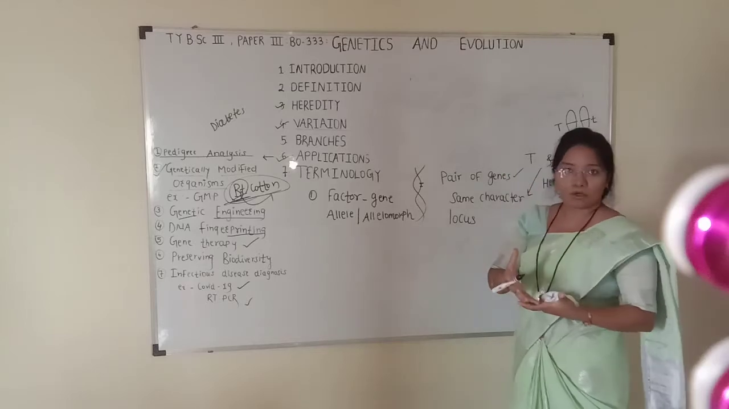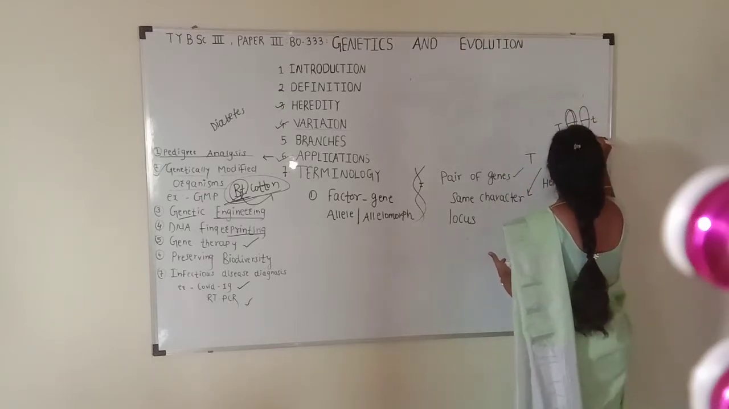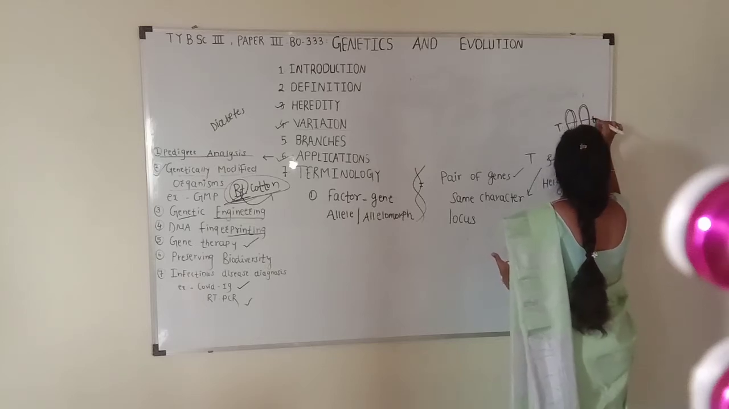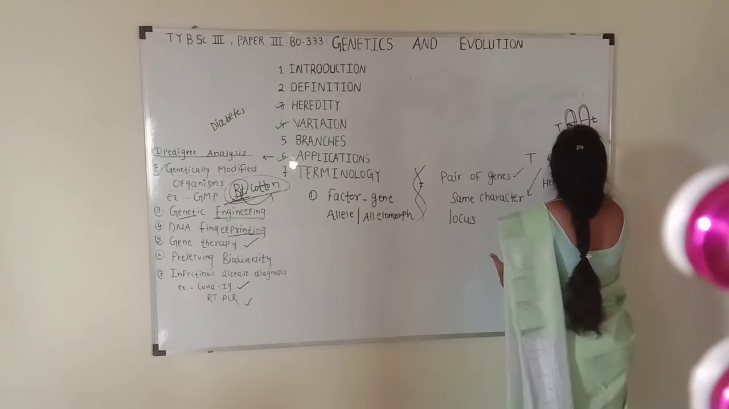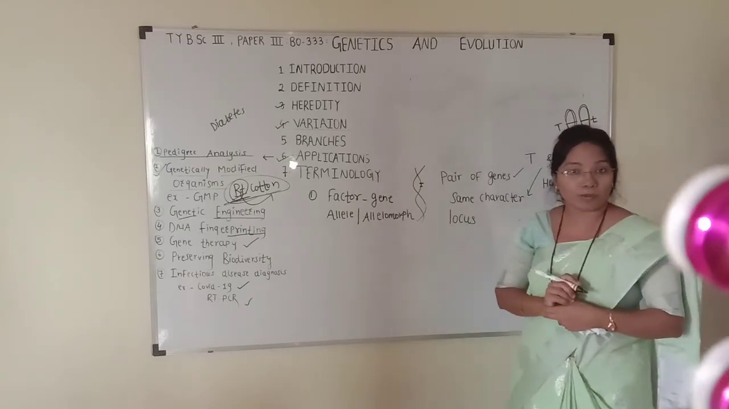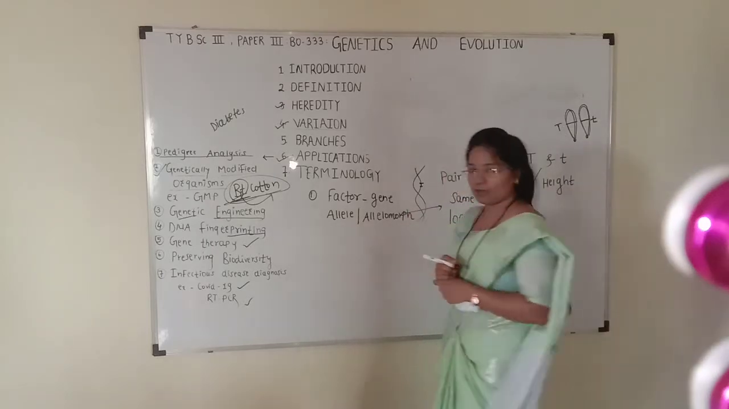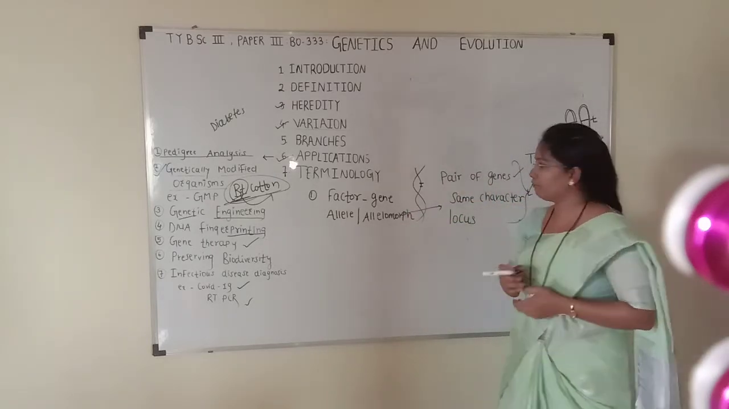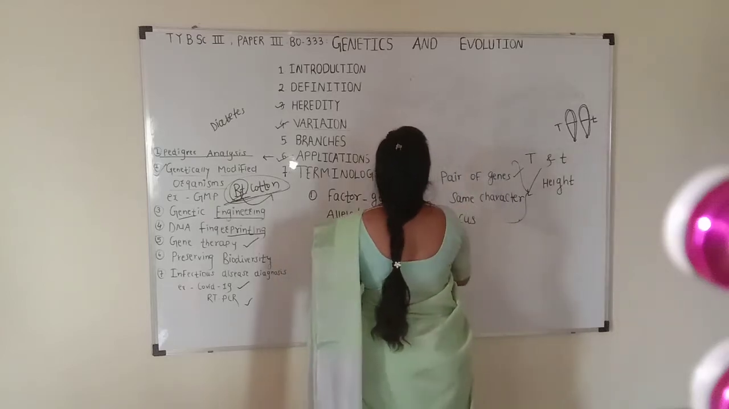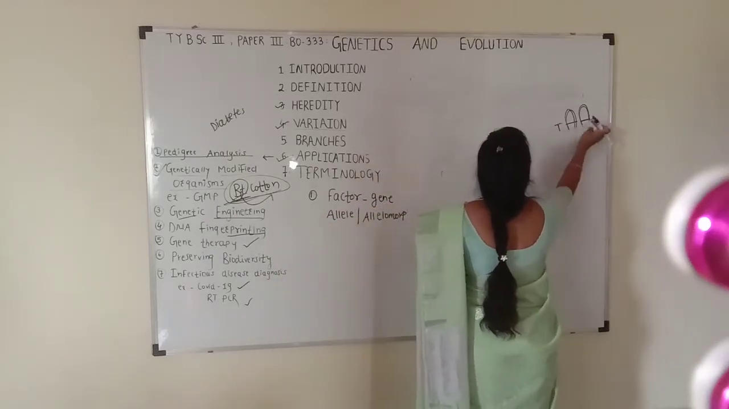Locus means the position. So this is a homologous chromosome, this is a homologous chromosome, and the capital T and small t occupy a similar position on the homologous chromosome. So these all constitute an allele. Then we will move towards the parental generation.